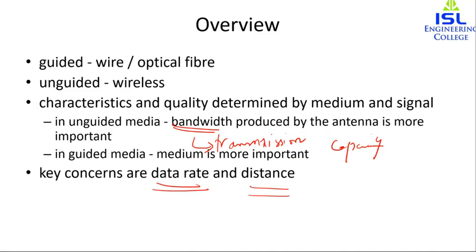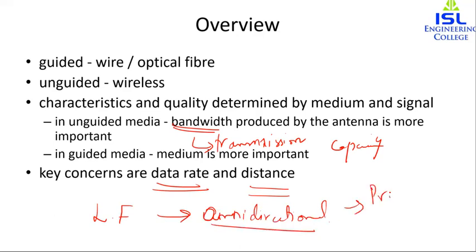Now, one key property of signals transmitted by an antenna is directionality. In general, signals at lower frequencies are omnidirectional, that is, they propagate in all directions.